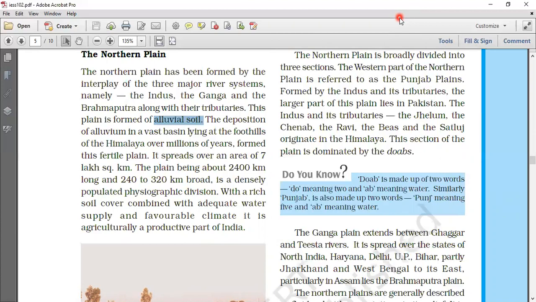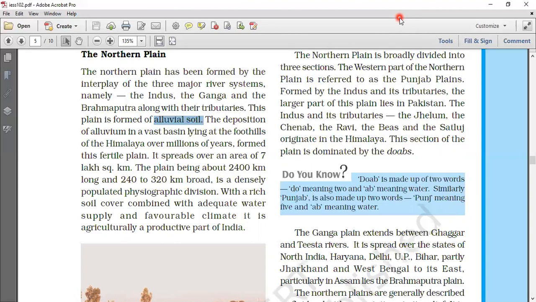The first river system includes Jhelum, Chenab, Ravi, Beas, and Satluj. The Indus flows into the Arabian Sea. The second river system includes the Ganga, its tributaries, and the Brahmaputra, which combine as Meghna as they drain into the Bay of Bengal. They form the world's largest and fastest growing delta.